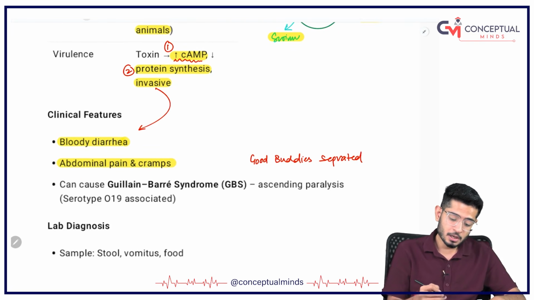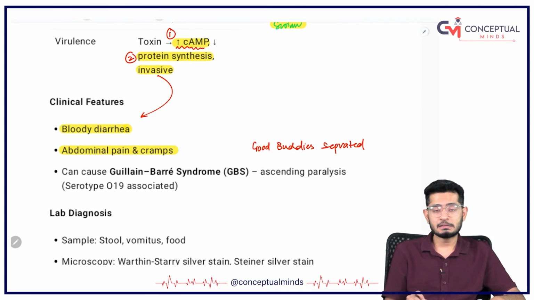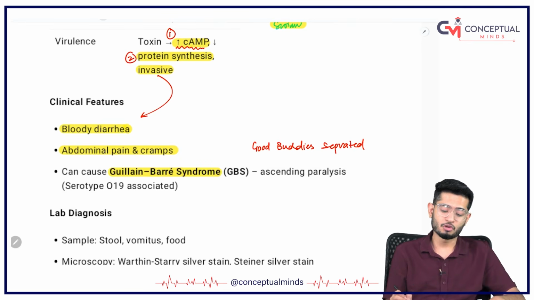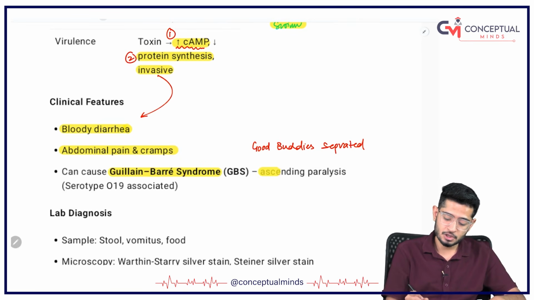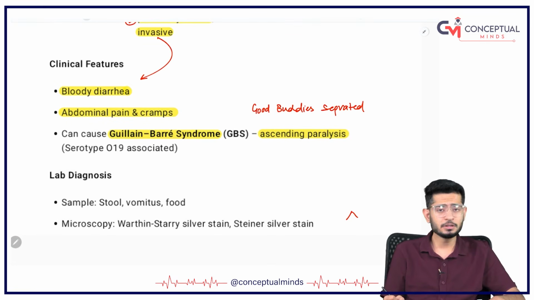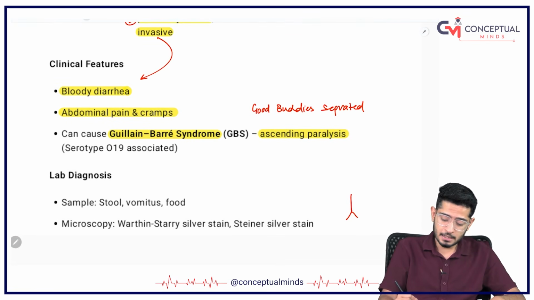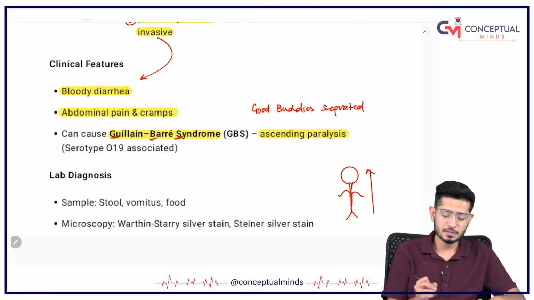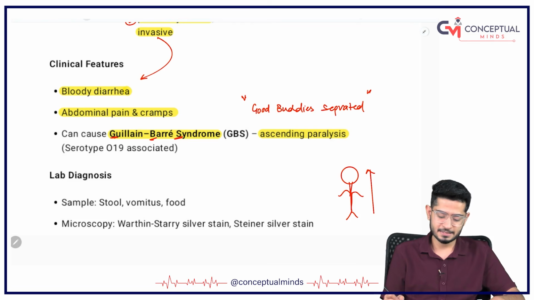GBS. Remember, there was a recent outbreak in the city of Pune of GBS, Guillain-Barré Syndrome, that has a characteristic feature of ascending paralysis. So what happens? First of all, the feet will be paralyzed, then the core trunk will be paralyzed, then the hands will be paralyzed, then the neck muscles will be paralyzed, then the facial muscles will be paralyzed. This is the ascending paralysis which is seen in GBS, Guillain-Barré Syndrome. You can remember with Good Buddies Separated.